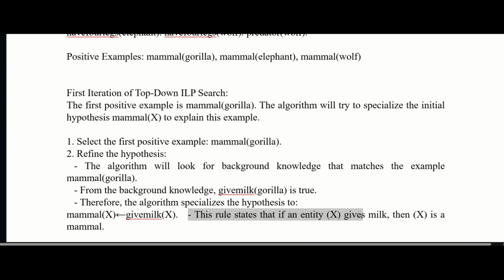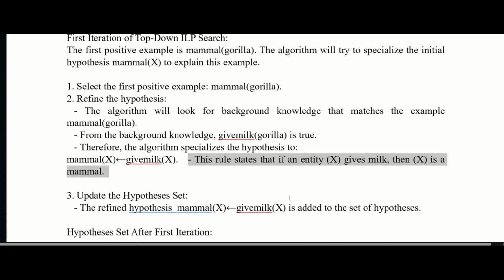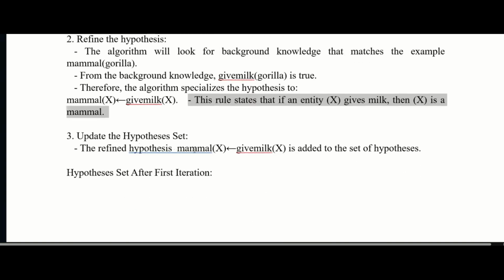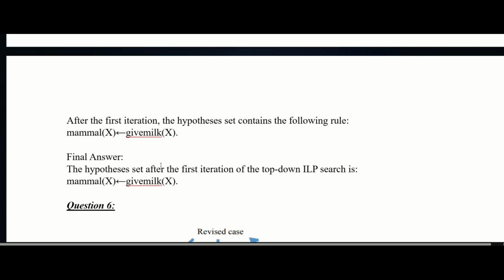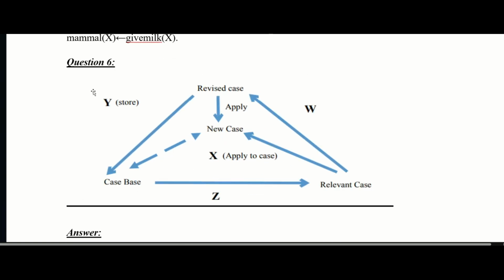So this is the first iteration and this is the updated hypothesis. On X, the give milk X is added to the set of hypothesis. So hypothesis set after the fourth iteration is this: mammal X if give milk X. This is the final answer. Now move to the question 6. This is the figure that is given. So how we can find what is the value of X, Y, Z and W.